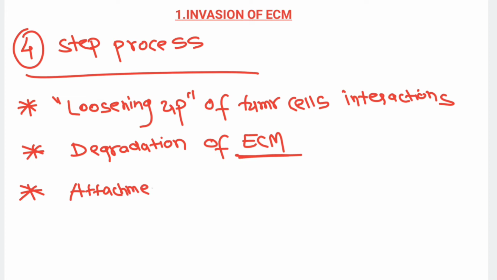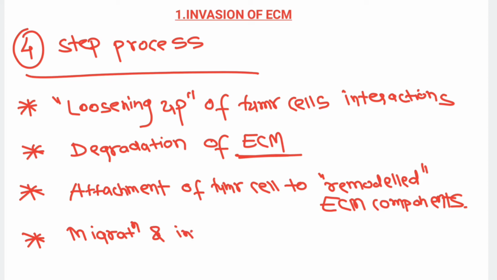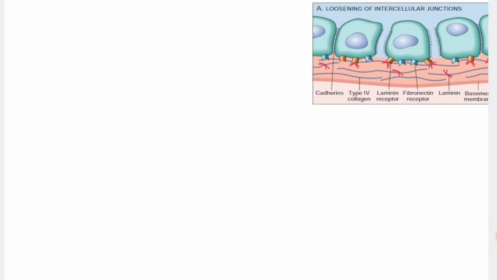The third step is that after degradation the tumor cell will attach to the remodeled extracellular matrix. They will attach to a new novel site in the extracellular matrix, and then finally they will migrate and invade the extracellular matrix. So that is a four-step process.